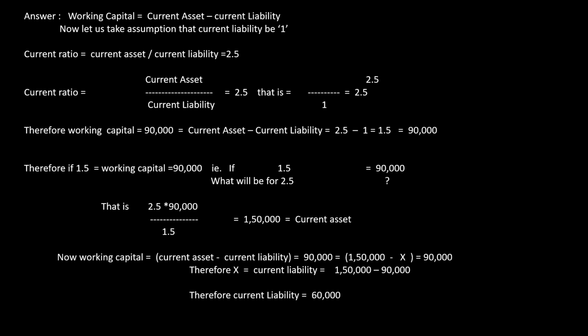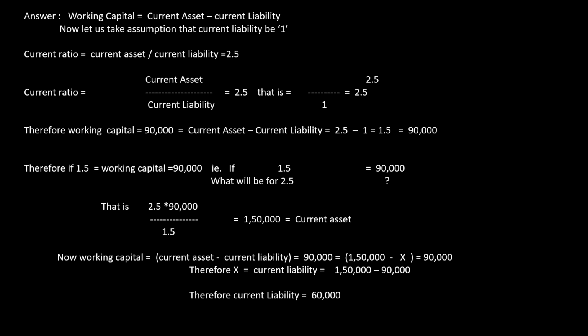That is 2.5 divided by 1 is equal to 2.5. Now, if current liability is 1, current asset will be 2.5. The 2.5 minus my current liability 1 will give me 1.5.